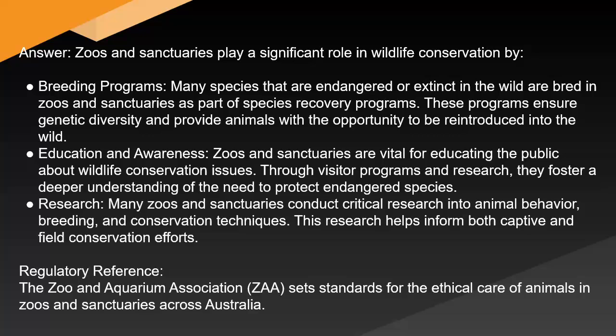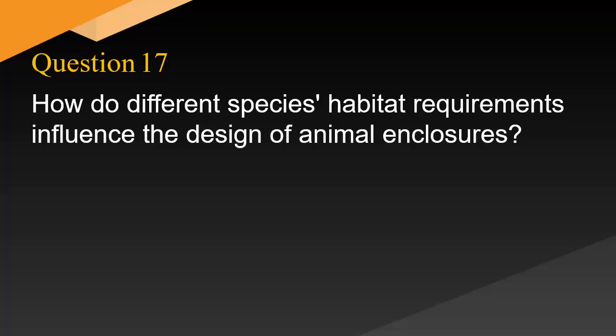Research. Many zoos and sanctuaries conduct critical research into animal behavior, breeding, and conservation techniques. This research helps inform both captive and field conservation efforts. Regulatory reference. The Zoo and Aquarium Association, ZAA, sets standards for the ethical care of animals in zoos and sanctuaries across Australia. How do different species' habitat requirements influence the design of animal enclosures?